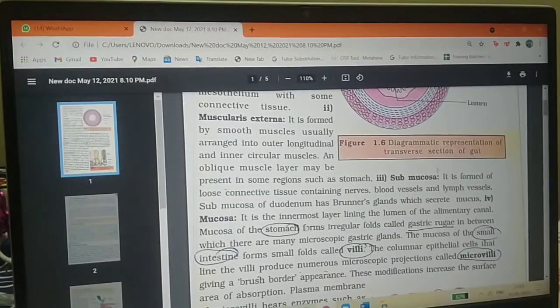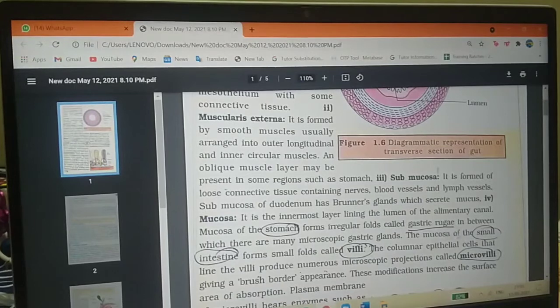The mucosa of the stomach forms irregular folds called gastric rugae, in between which there are many microscopic gastric glands. The gastric glands secrete the gastric juice.